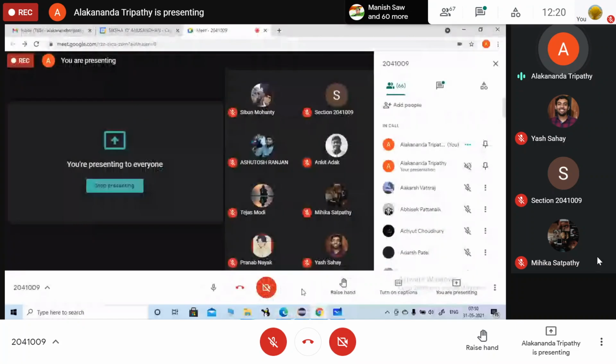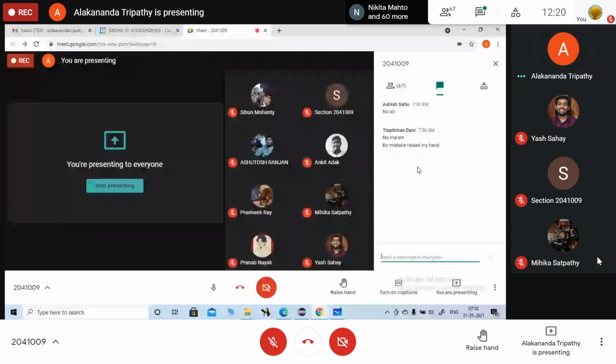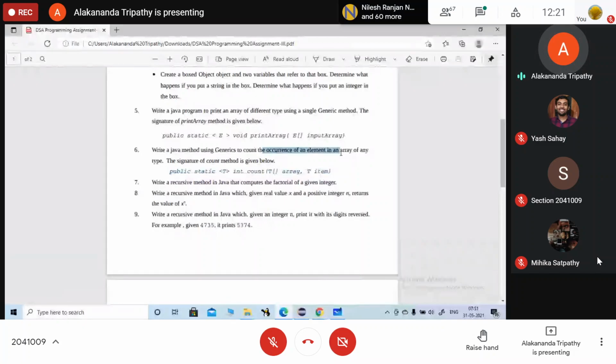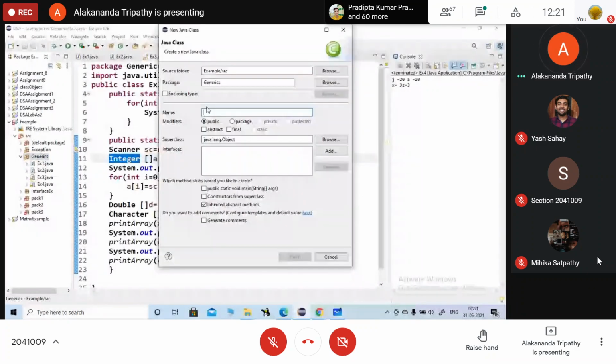Okay. So what is it asking you? यहाँ पर क्या पूछा गया है? To count the occurrence of an element in the array. So check the program here. हाँ, count करना है. So how many times a particular element has occurred in the array? You need to count it. अगर integer array होगा, then you are going to count the occurrence of the integer. मतलब if the value is 1, 2, 3, 4.